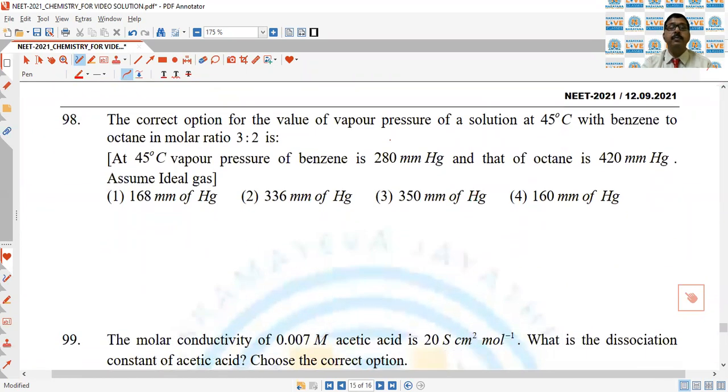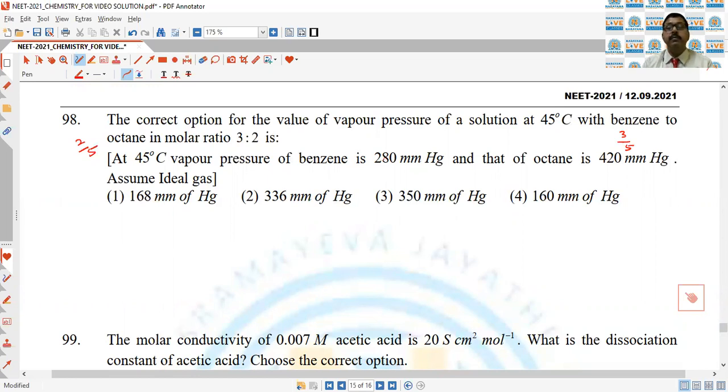Next question. Find the vapor pressure of a solution at 45 with benzene and octane in the molar ratio. So the mole fraction of benzene is 3/5, and the mole fraction of octane is 2/5.